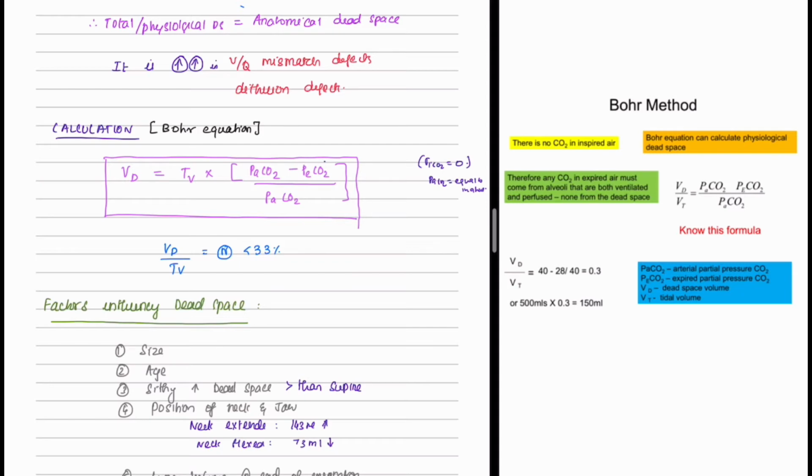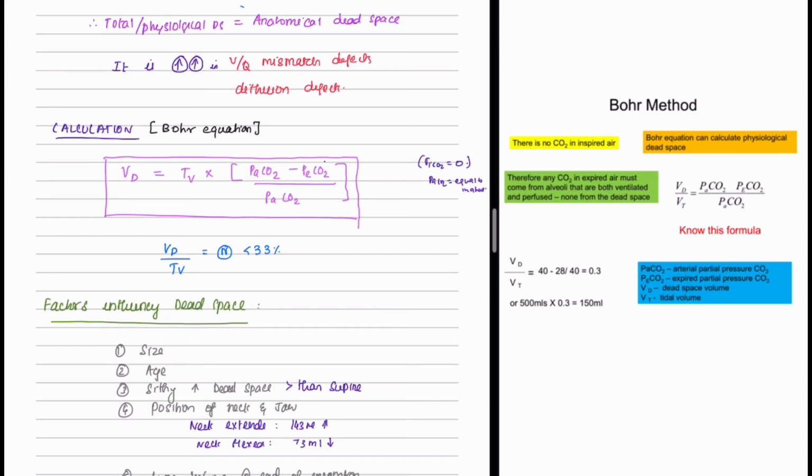The formula for calculating dead space volume is equal to tidal volume times partial pressure of CO2 in the arterial blood minus partial pressure of CO2 in the expired air, divided by partial pressure of CO2 in the arterial blood. There is no CO2 in the inspired air. So dead space by tidal volume is equal to 40, which is the partial pressure of CO2 in the arterial blood, minus 28, which is the partial pressure of CO2 in the expired air, divided by 40, which is the partial pressure of CO2 in the arterial blood.